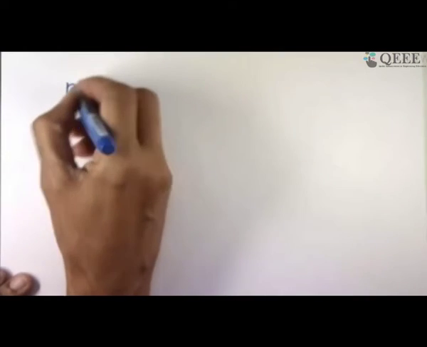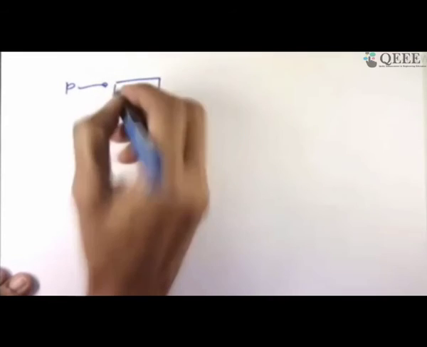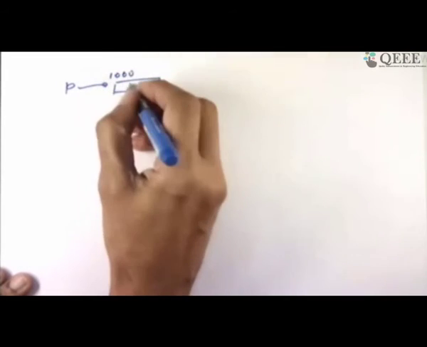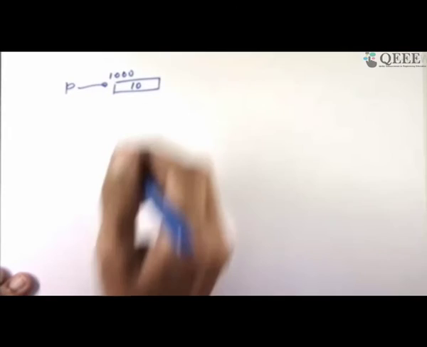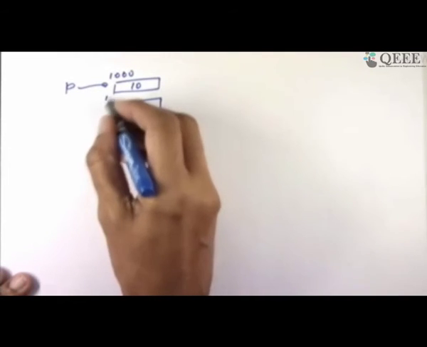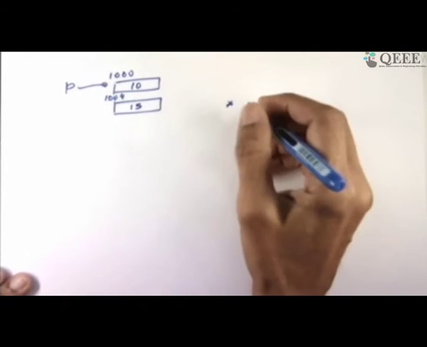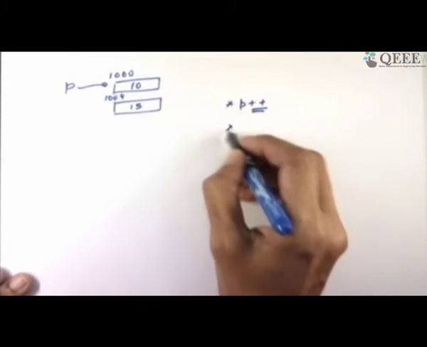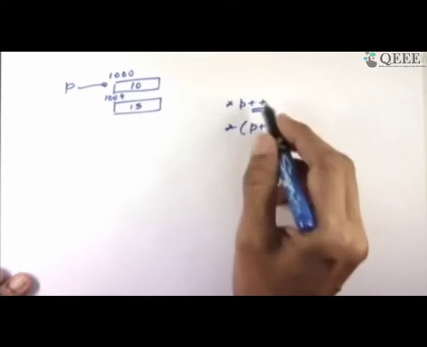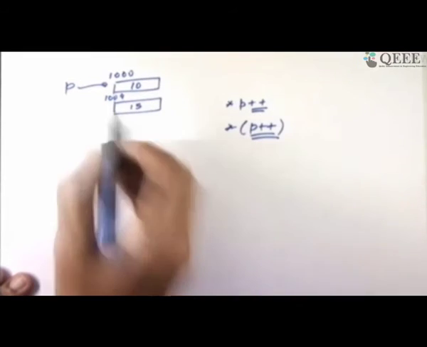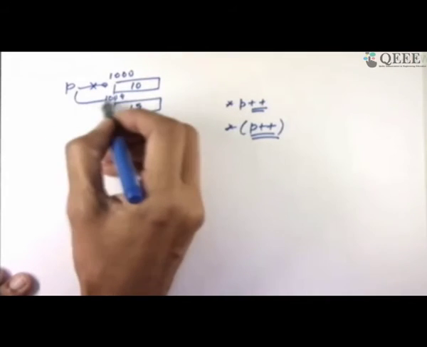Star p plus plus will look like a strange thing. Suppose p is pointing to some value, let's say 1000, which has the value 10. I'm assuming pointers to integers, which may not be. And this is, let's say, 1004, which has the value 15. And then I do star p plus plus. My interpretation was this is higher. So for internal purposes, it's like this only. I'll first do p plus plus. So p is 1000, p becomes 1004, you have done it already. So p becomes 1004, and then you dereference, you get the value 15, this answer.